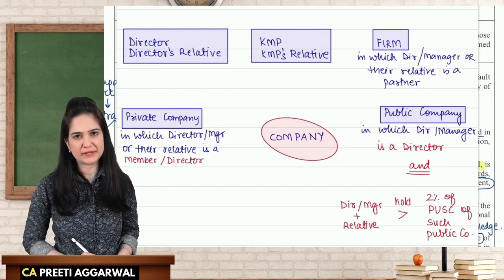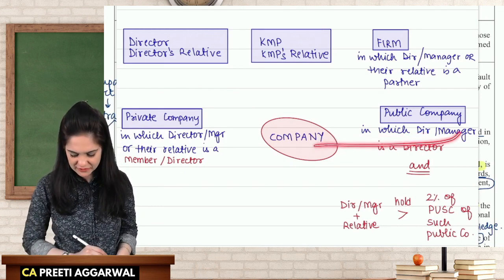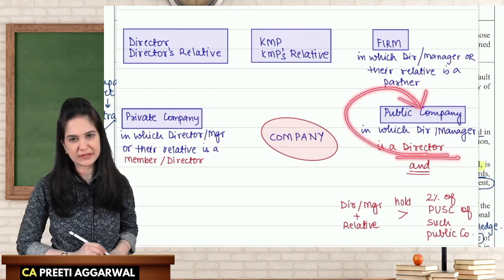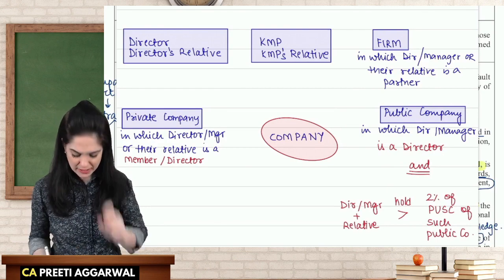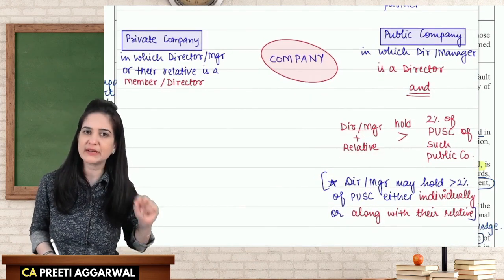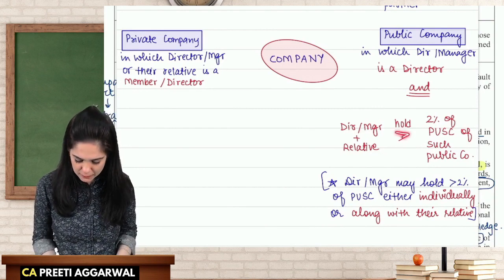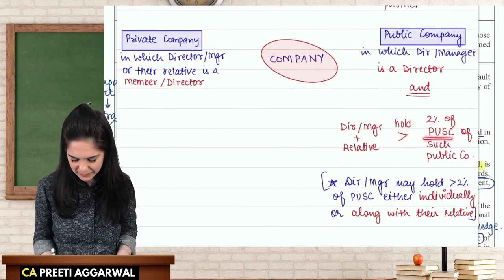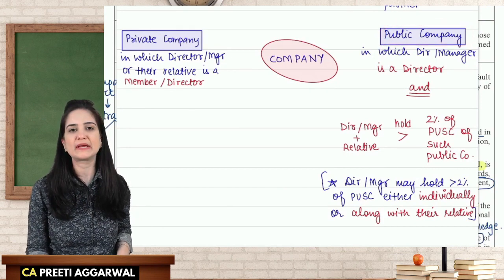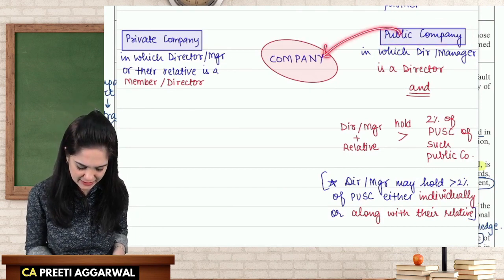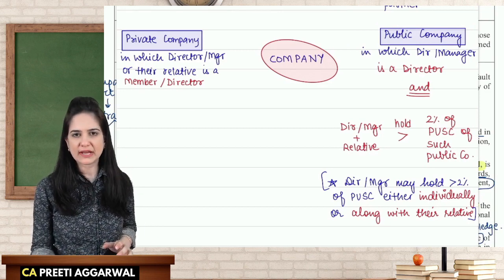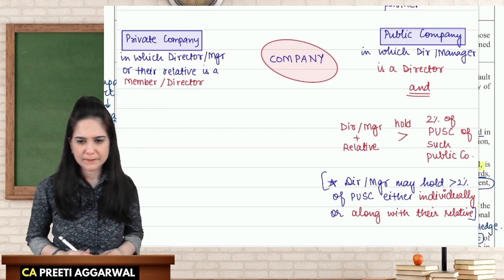Director of the company, manager of the company is a director in a public company, and such director, manager along with their relative hold more than 2% of the paid up share capital of that public company, then that public company is considered as the related party of the company. This is there in your textbook also. Just read that.